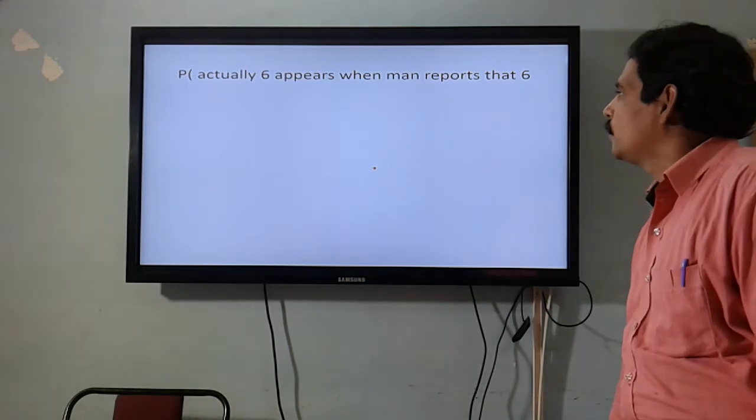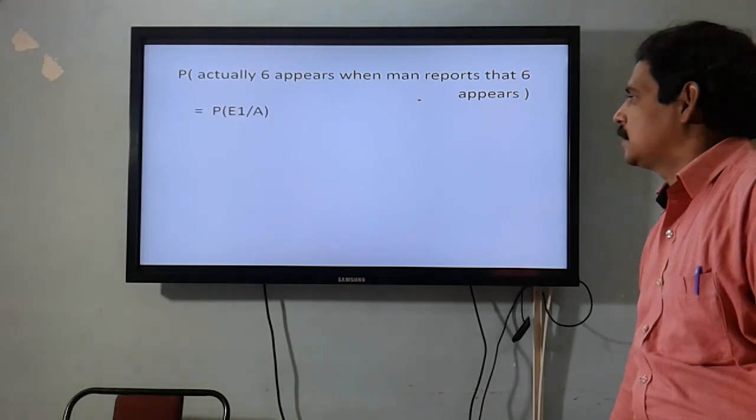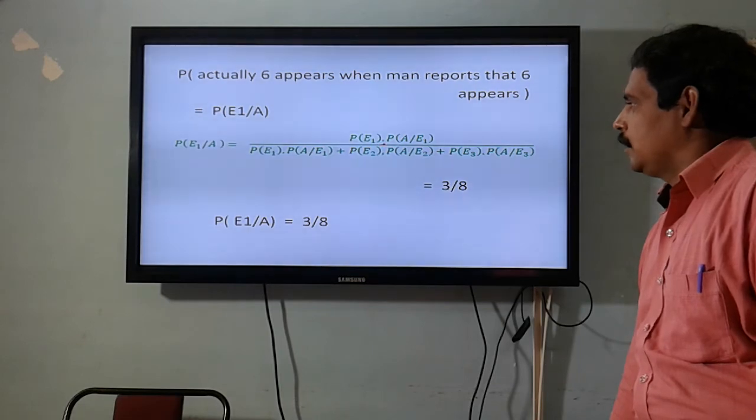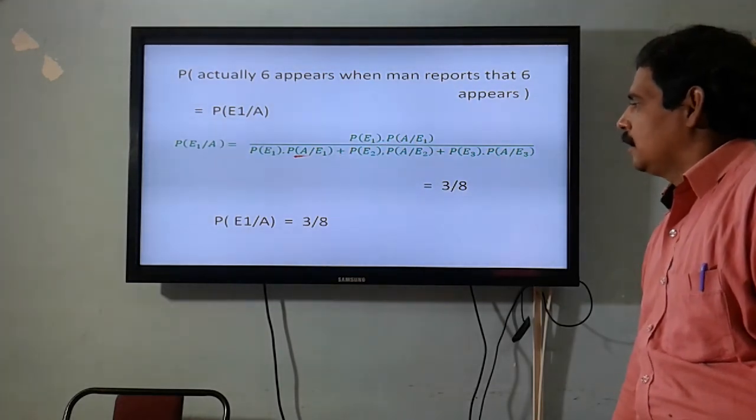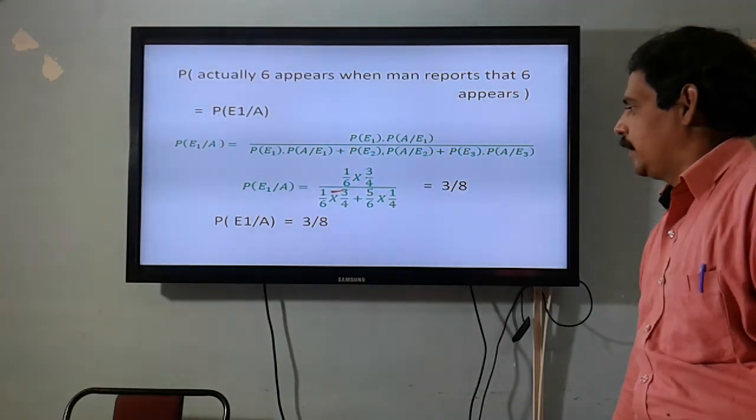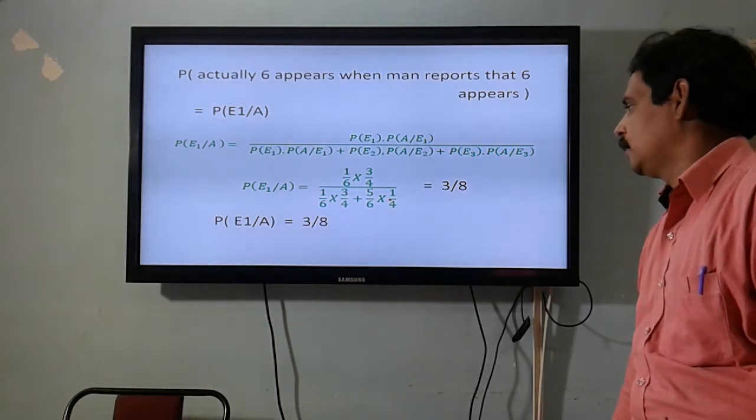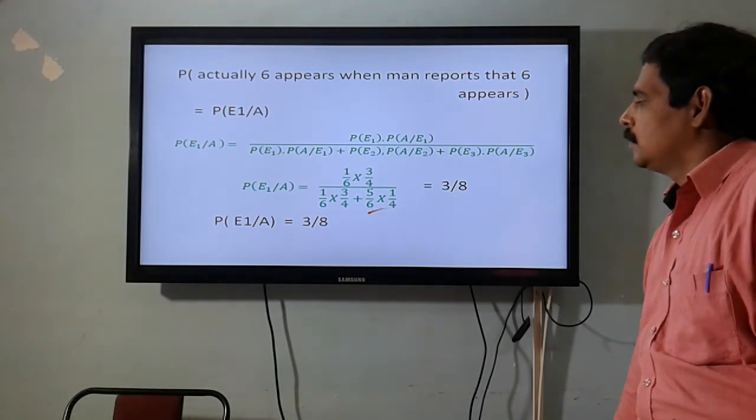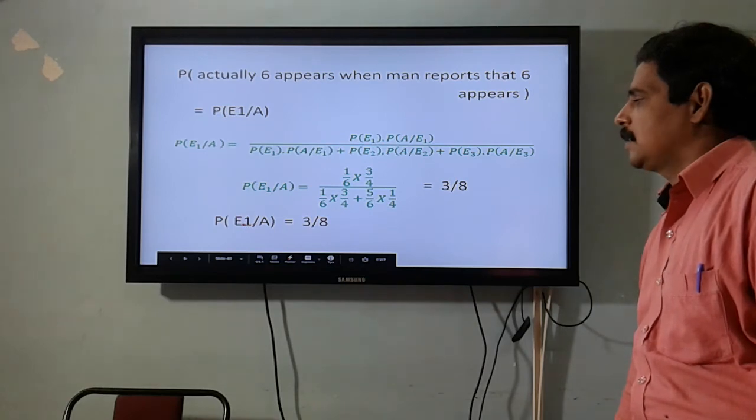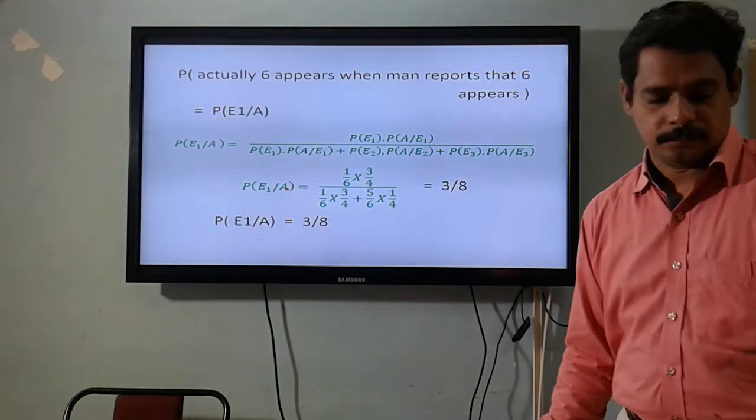Now, the probability that 6 actually appears when the man reports that 6 appears. The probability of E1 given A is given by the probability of E1 into the probability of A given E1, divided by the total probability. That is equal to 1 by 6 into 3 by 4 divided by 1 by 6 into 3 by 4 plus 5 by 6 into 1 by 4, which is equal to 3 by 8. So in that way we can find the probability that 6 actually appears when he reports that 6 appears. Thank you.